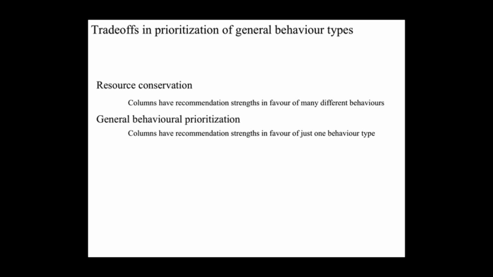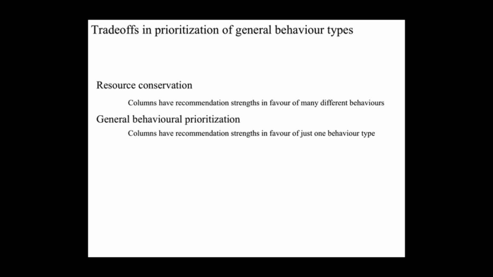Now, as I mentioned earlier, there's an issue with implementing prioritization of different types of behavior, because it has to be possible to identify cortical and basal ganglia resources corresponding predominantly with each type. But recall that the need to limit resources means that, for example, the receptive field of a cortical column needs to be able to recommend a wide range of different behaviors.